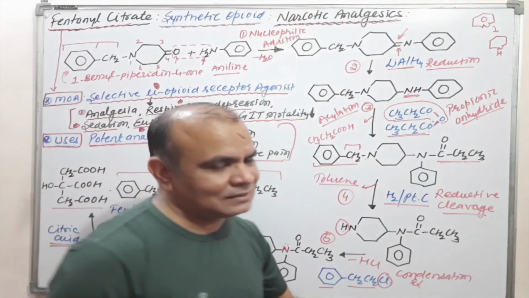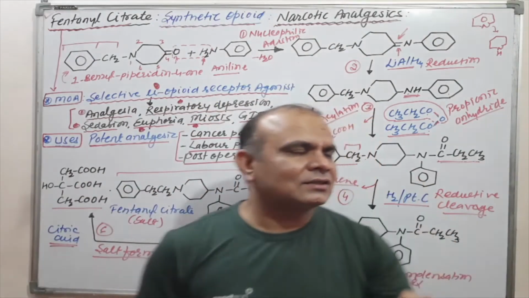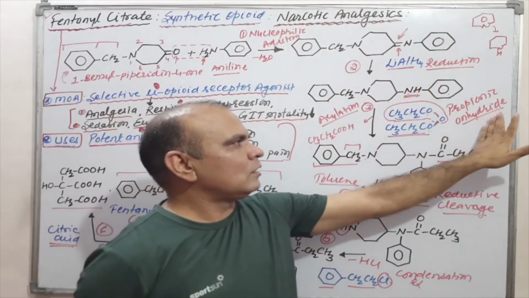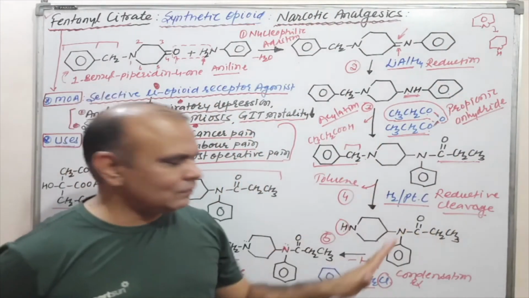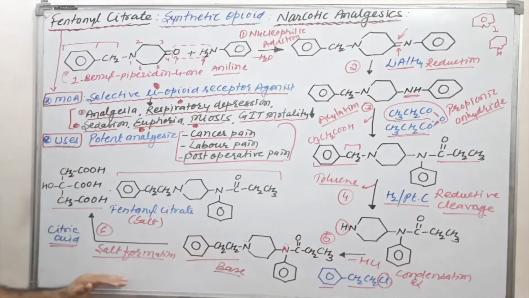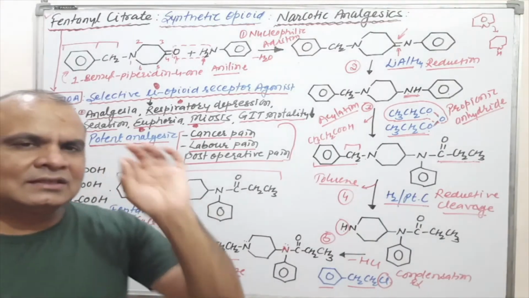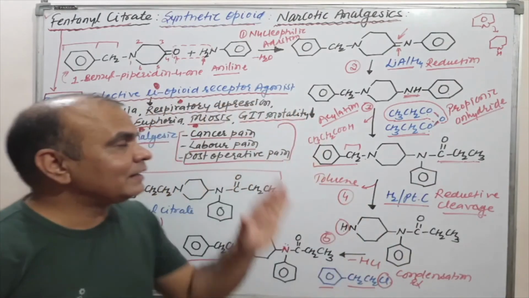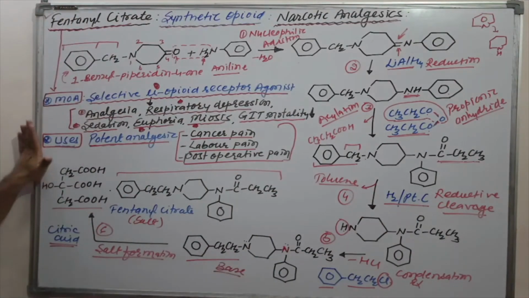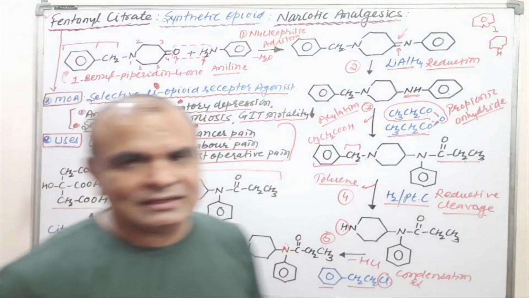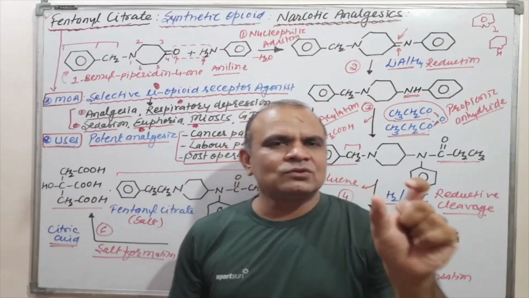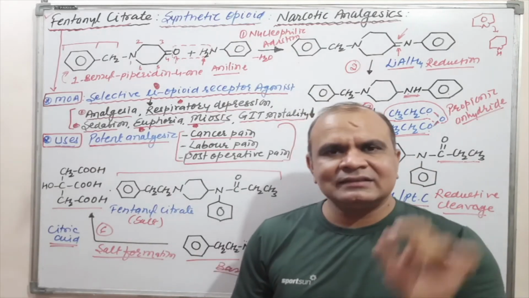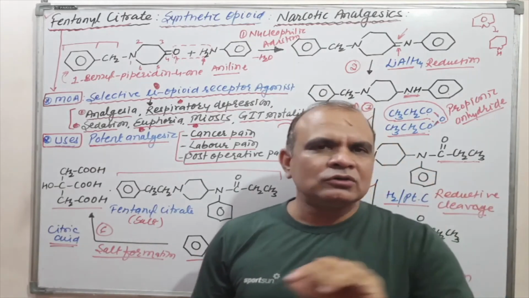It is a very easy synthesis. If you correlate the reactions, nucleophilic addition, reduction, acylation, reductive cleavage, condensation followed by salt formation, you can easily remember the synthesis of fentanyl citrate. Okay, this is all about fentanyl citrate: mechanism of action, usage and synthesis. Now, I would like to give a conclusion about this lecture. If asked to write a short note on fentanyl citrate, you have to produce all things.